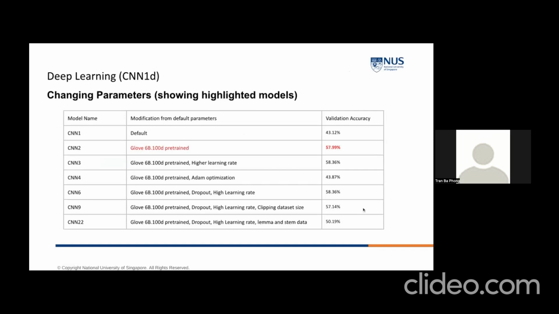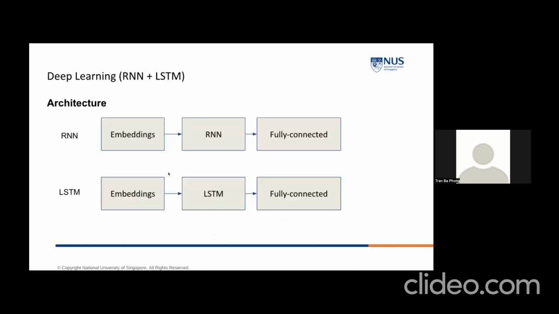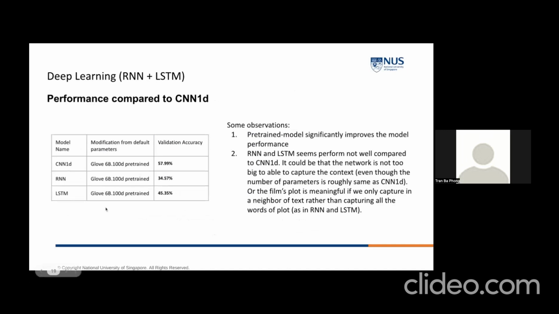This is the table showing the performance of each of the architectures. The first row is the default for CNN, where we achieve around 43% validation accuracy. In the second row, we use the pre-trained embeddings, and it significantly increased the performance to 57% accuracy. Below are some adjustments: a higher learning rate, the Adam optimization, adding dropouts, and using clipping or lemmatization or stemming, which just changed the accuracies from around 58 to around 59.